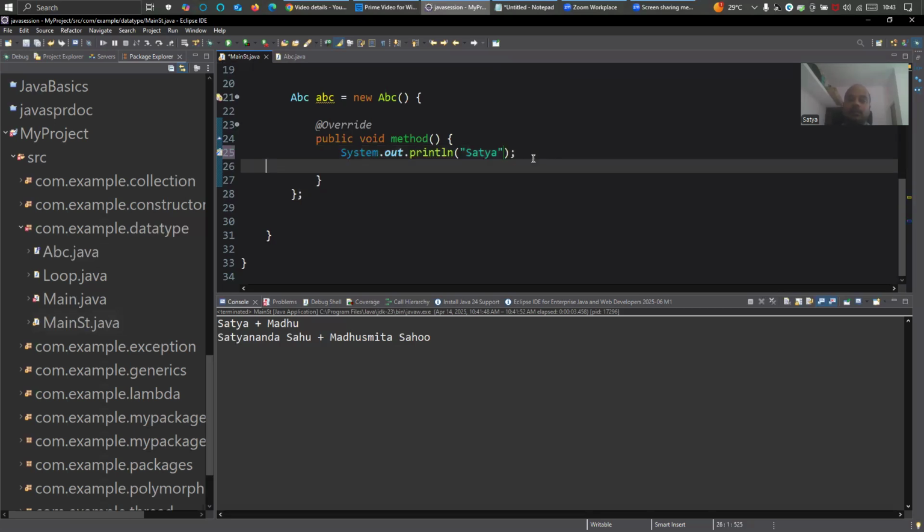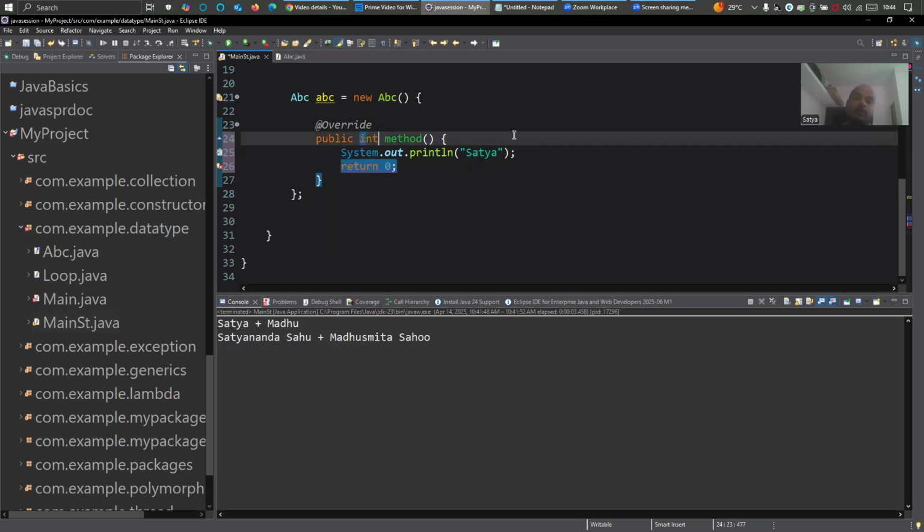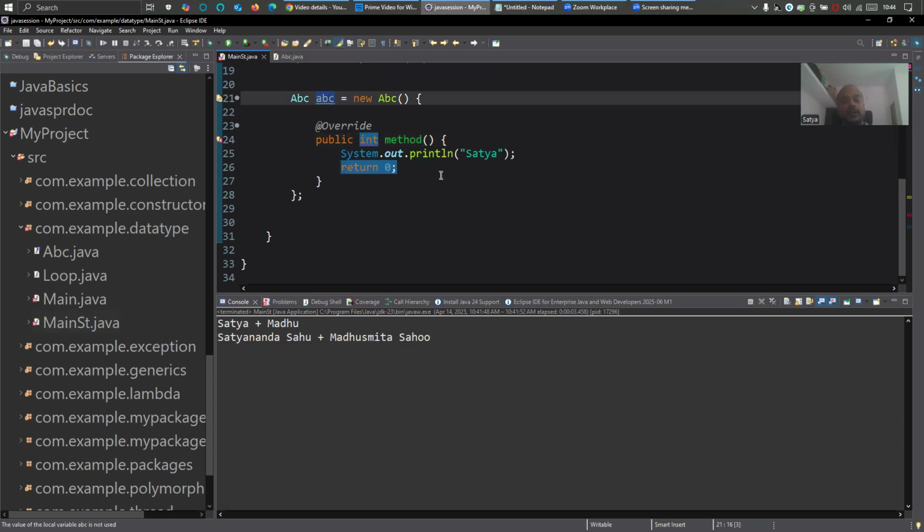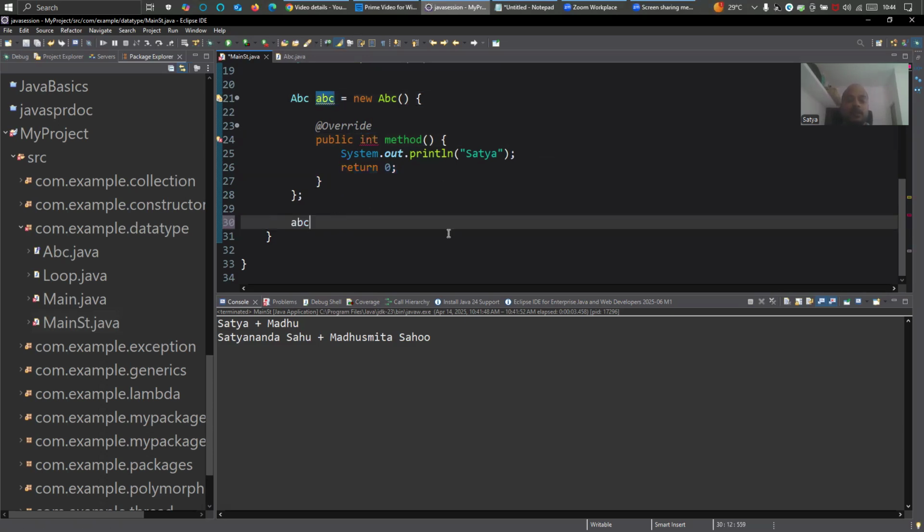Okay. And let's say I will return something also. Anonymous class, right? You will return 0, let's say, and we'll make this as a method. We created an instance of this, and then we'll call here abc dot method. We'll print it here.